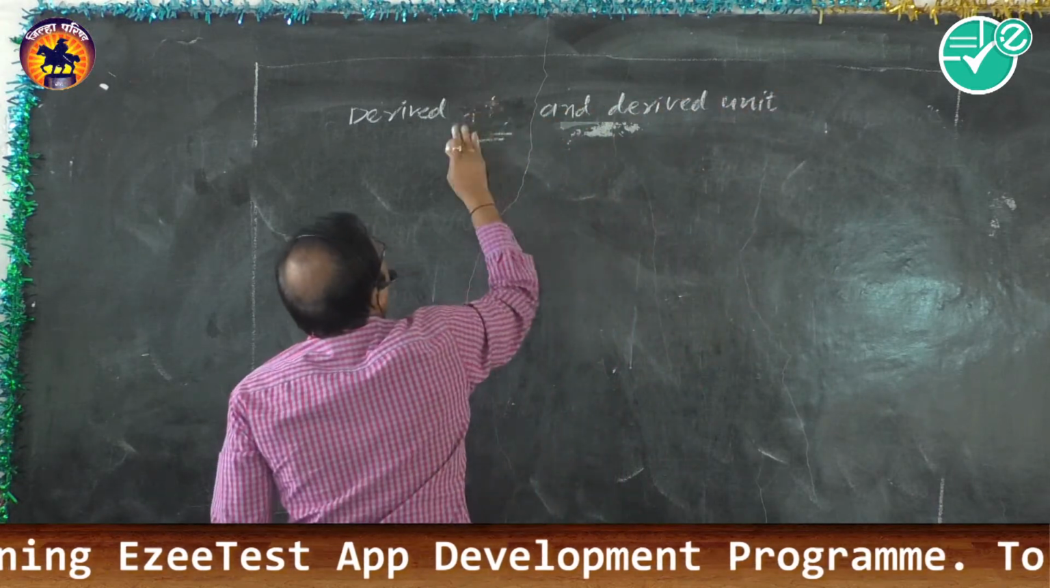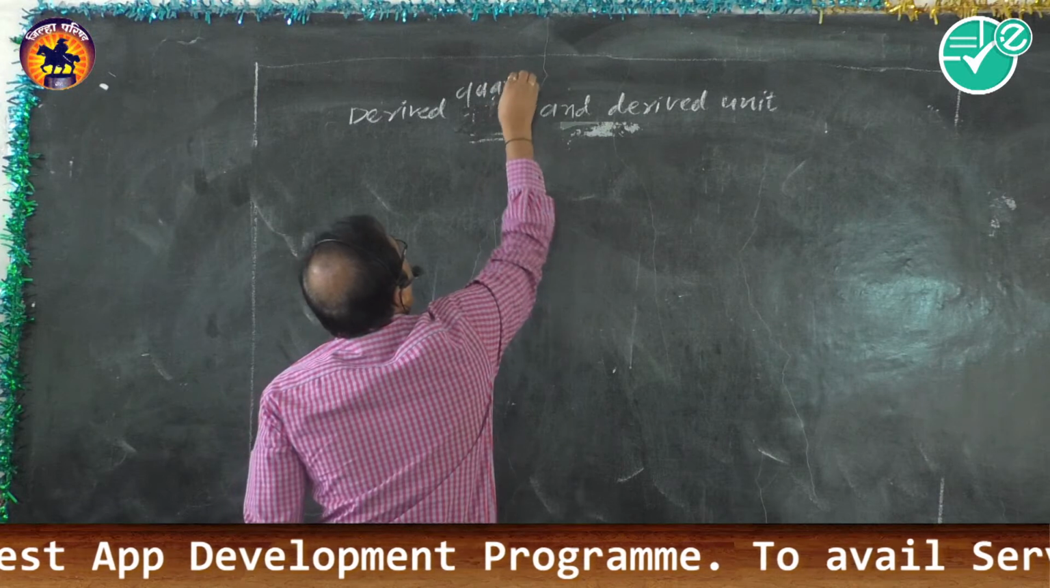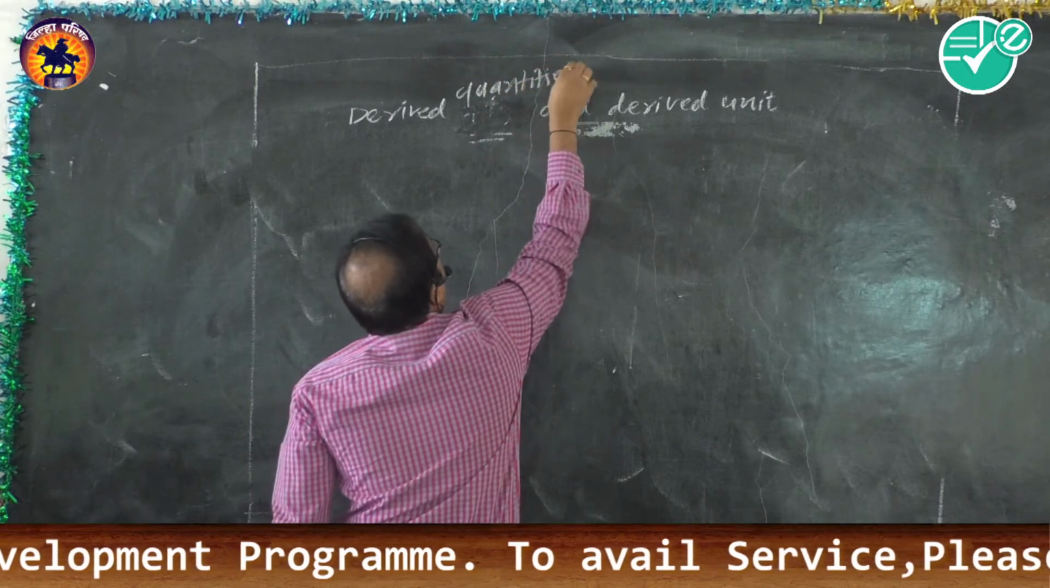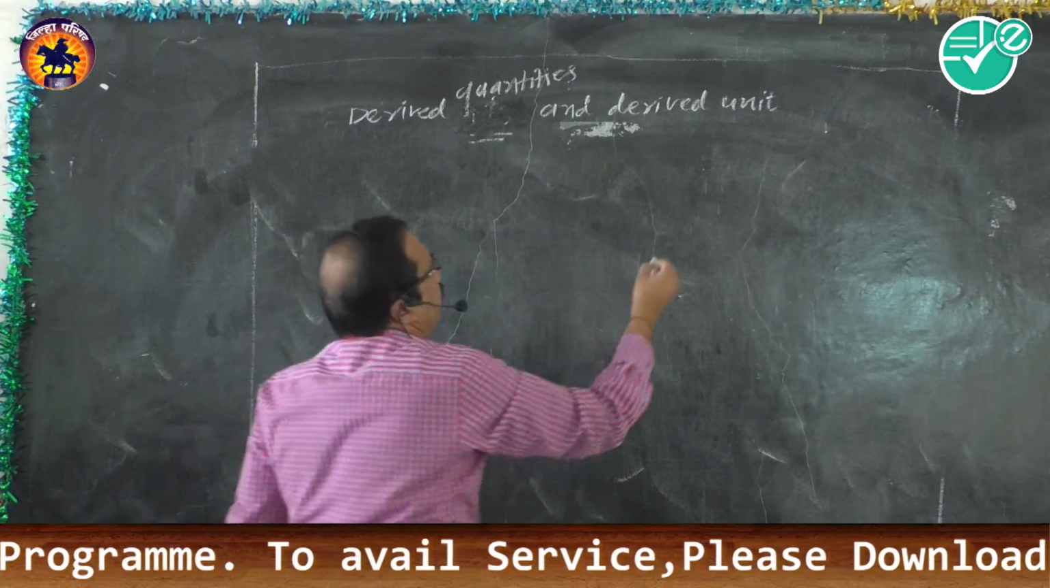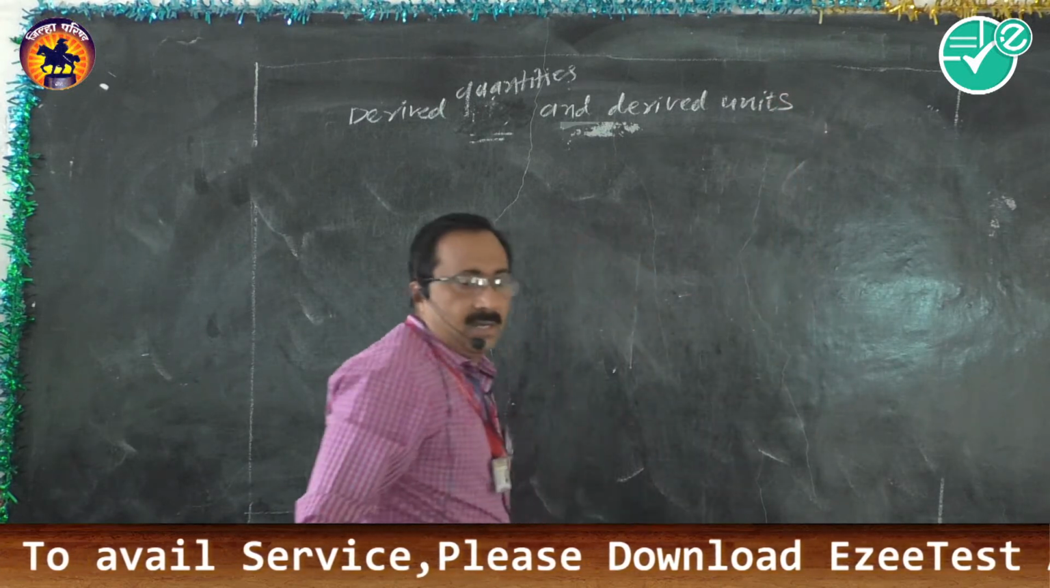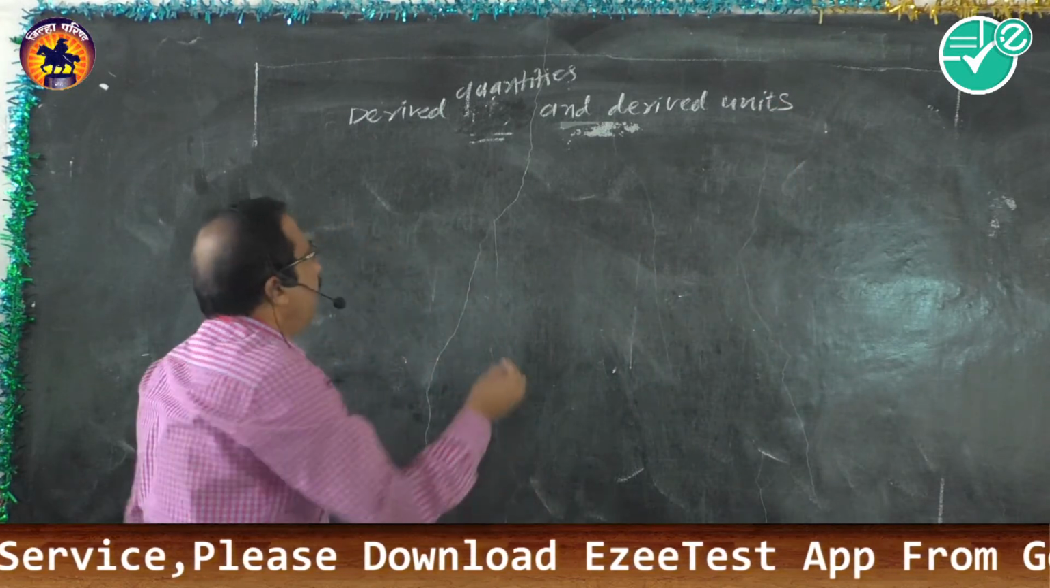Derived quantities and derived units. So what are derived quantities? For an example, let us suppose